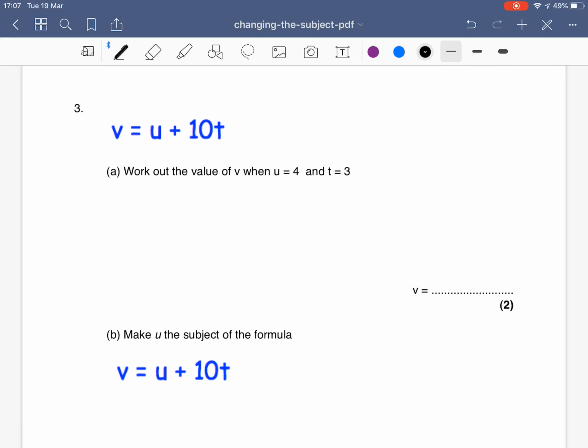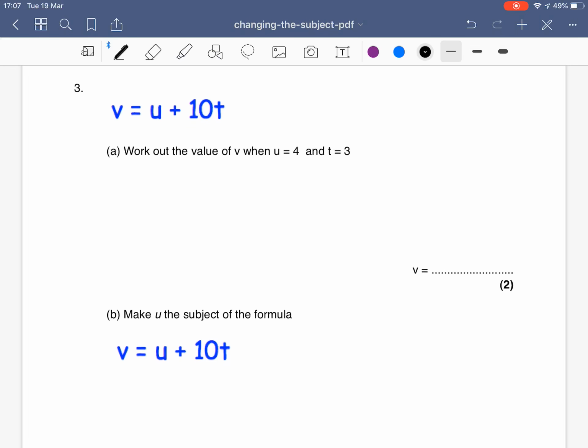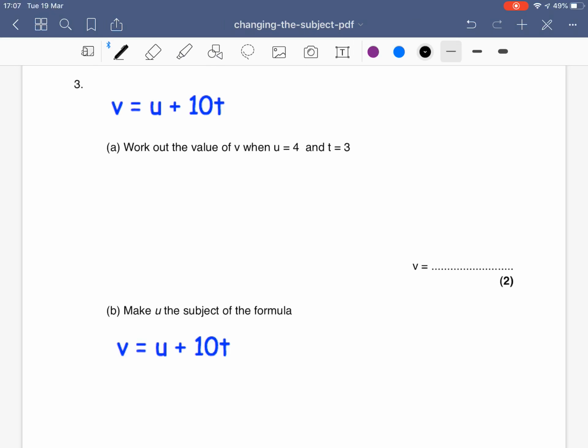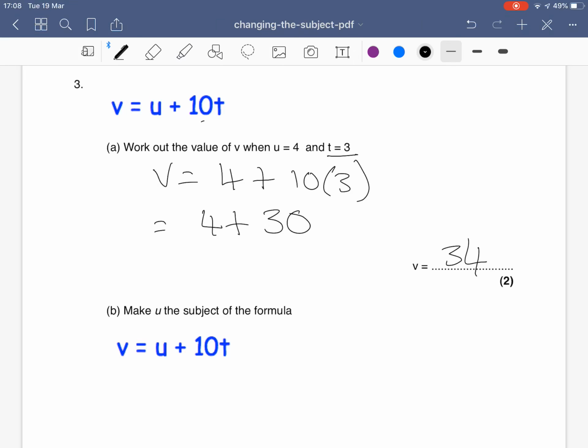Question 3. I've got v equals u plus 10t. Work out the value of v when u is 4 and t is 3. So this isn't a change of subject question, this is a substitution question. So v equals u is 4, so I've got 4, and 10t, where t is 3, so I'm doing 10 times 3. So I've got 4 plus 10 times 3, which is 30, and 4 plus 30 is 34.